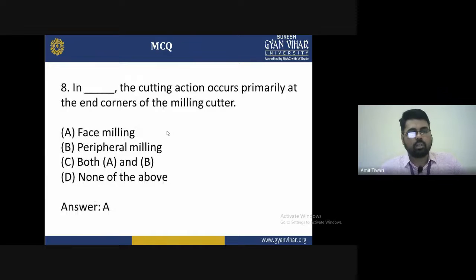Eighth question: in dash, the cutting action occurs primarily at the end corner of the milling cutter. Options are A, face milling, B, perpendicular milling, C, both A and B, and D, none of the above. The correct answer is A, face milling. In face milling, the cutting action occurs primarily at the end corners of the milling cutter.